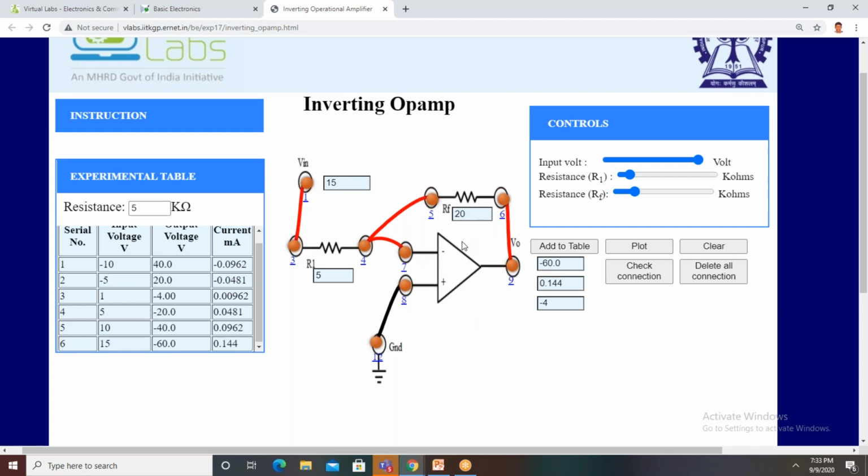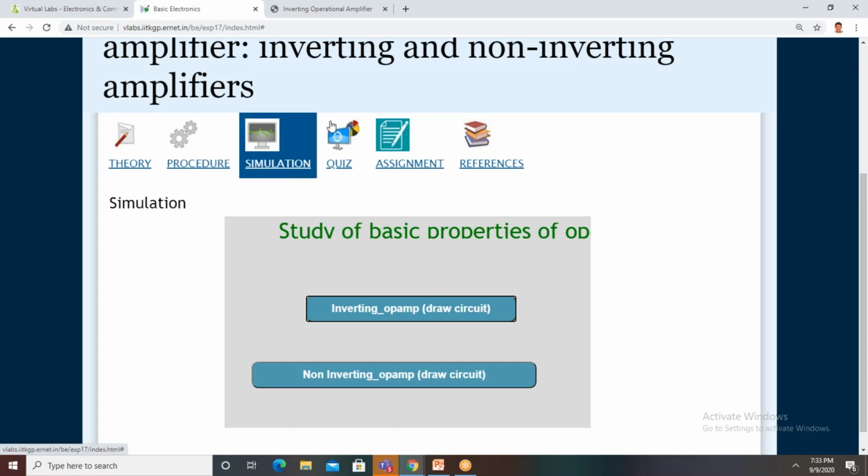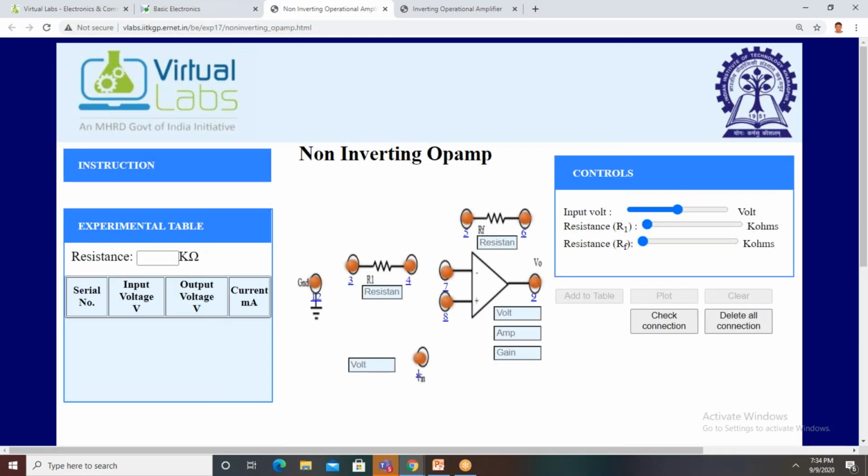The procedure and instructions are available here. This is connected to ground. This one is connected to 5, that is L4 to L5. We can connect L7 to L4, then 6 to 9, then this is the input. Like that we can make the connections.